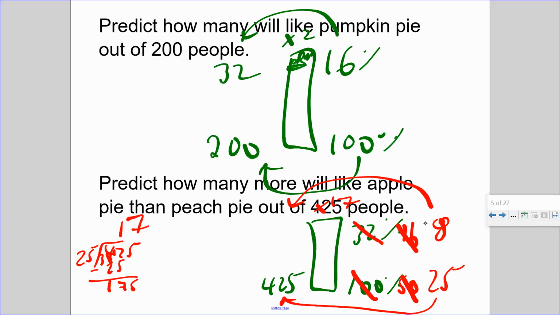So the relationship is times 17. So out of 425 people, 136 people prefer apple pie. More people prefer apple pie than peach pie.